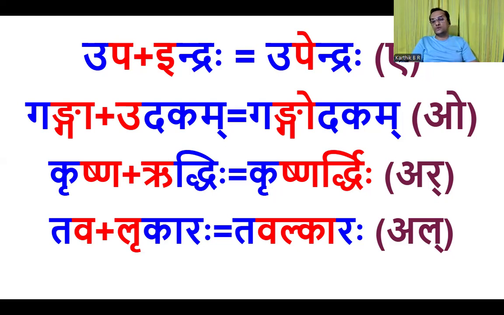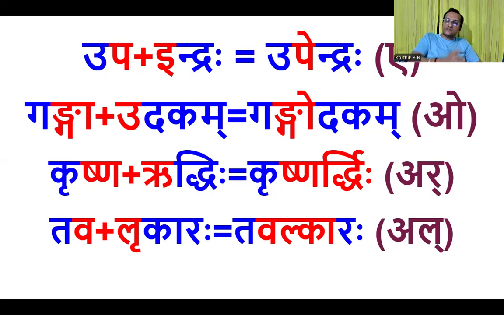Which letter should come here? Randomly we can't write E. Here we have to take the help of Uchcharana Sthanam. The sutra Sthanentaratamaha we have to follow here. Antaratama means the very close letter according to the place of origin, Uchcharana Sthanam. Whichever it is, that should come.